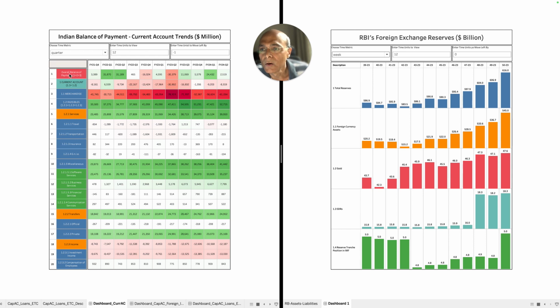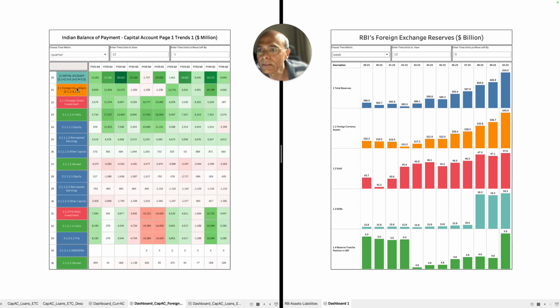For example, overall balance of payment is 1 plus 2 plus 3. 1 means what? I'm going to show you where is 1. 1 is the current account. So the balance of payment is nothing but the addition of current account. And then if you go to the next sheet, which gives you capital account, and then we have the third.